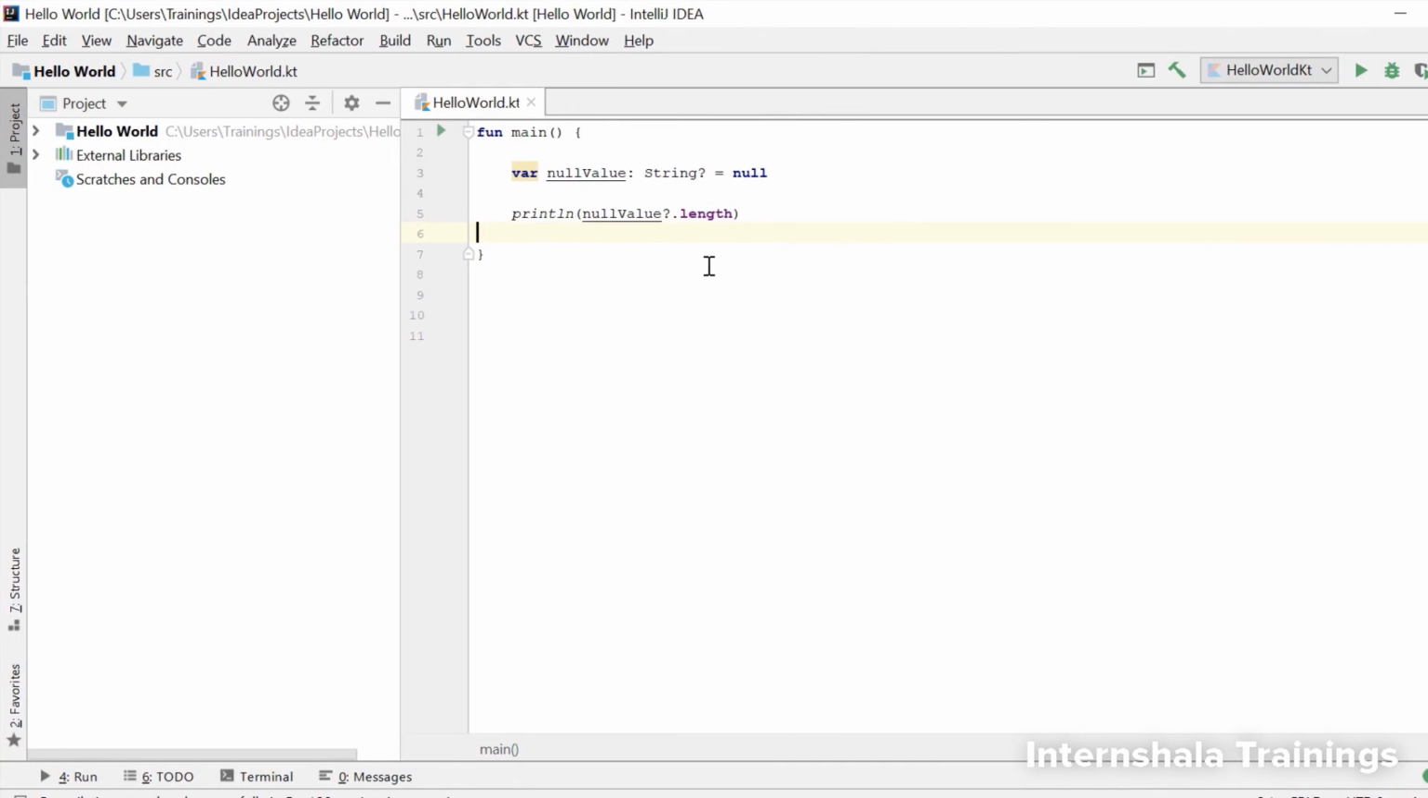So here, after we use the function with the safe call, we put the Elvis operator and then in double quotes we give the message that we want to print. So how this works is that the statement tells the compiler that if the length of this string has some value, then print the length, else print this message. Let's look at the result.